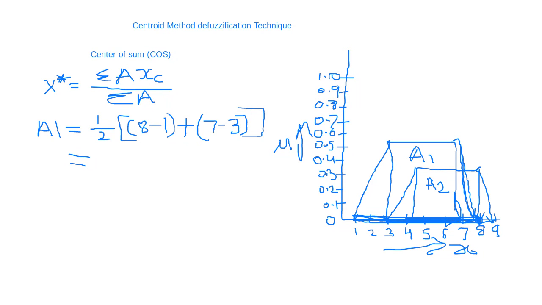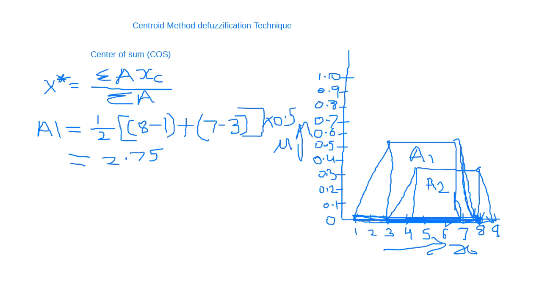Into 0.5, as the height is maximum 0.5. So into 0.5. This is the formula to calculate the area of A1, and the answer is 2.75.